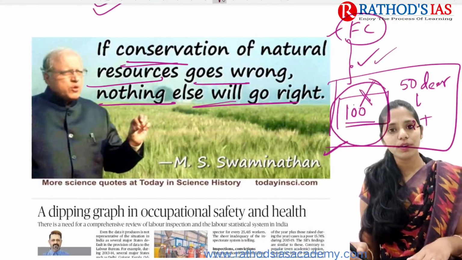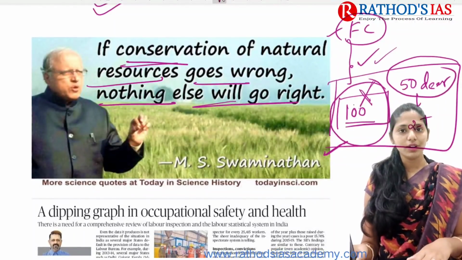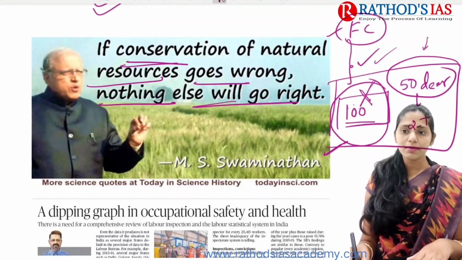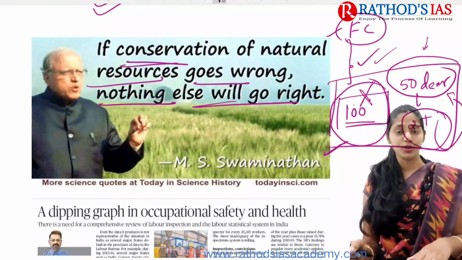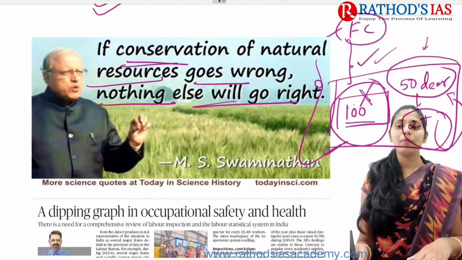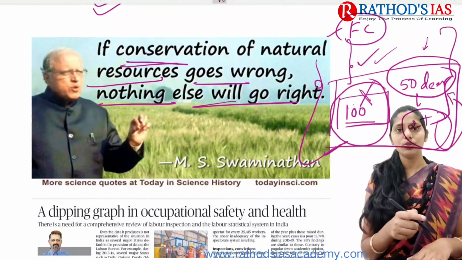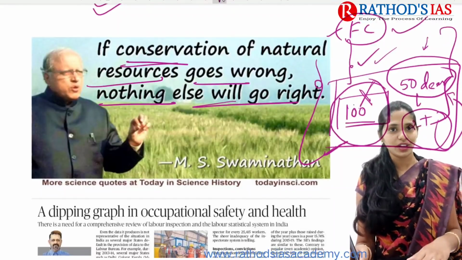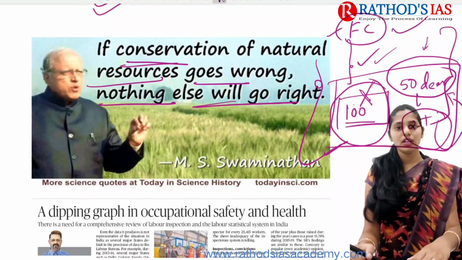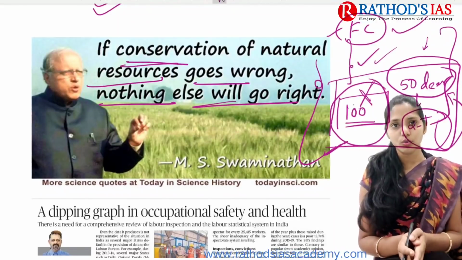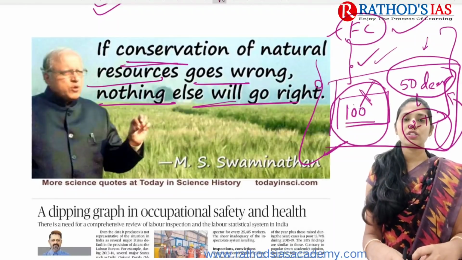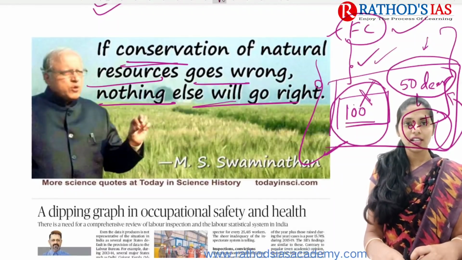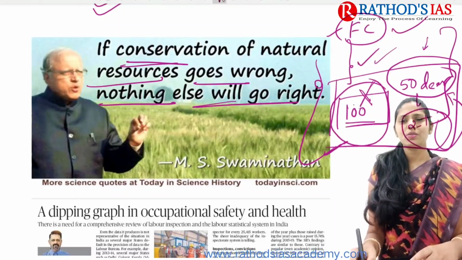If there is no proper food, then how will these animals be sustained, right? Whenever these numbers decrease, the tigers, which mainly depend upon these herbivores, will also decrease. Because of this, the balance that is seen in that ecosystem will change, okay. So this is our example. You can understand what M.S. Swaminathan wants to say here: if conservation of natural resources goes wrong, then nothing else will go right. So this is a small example.